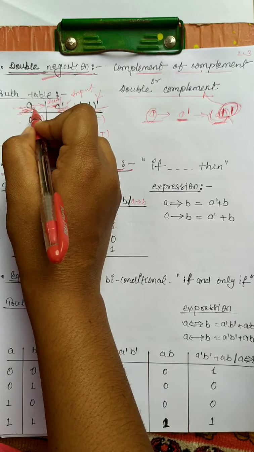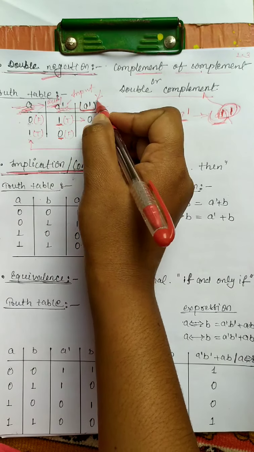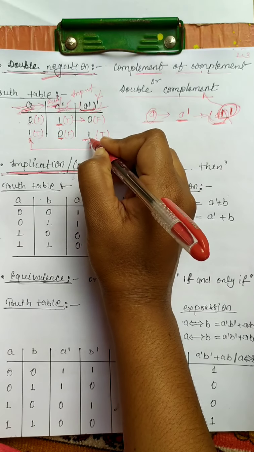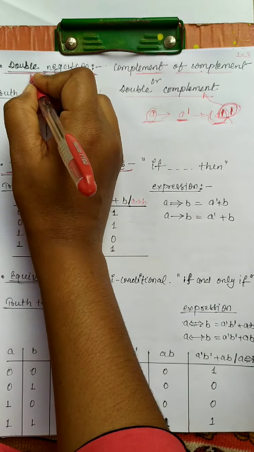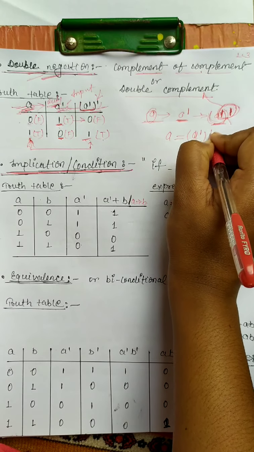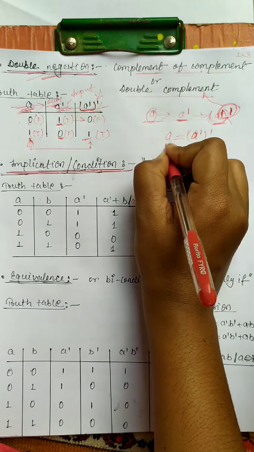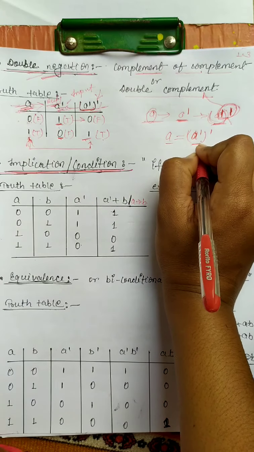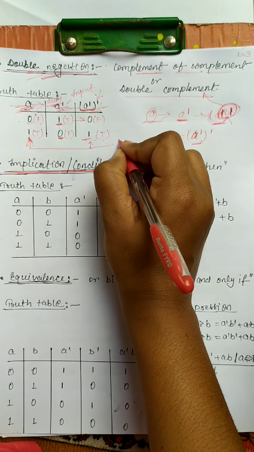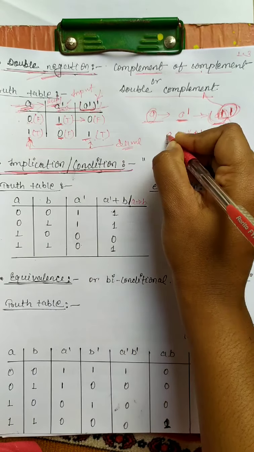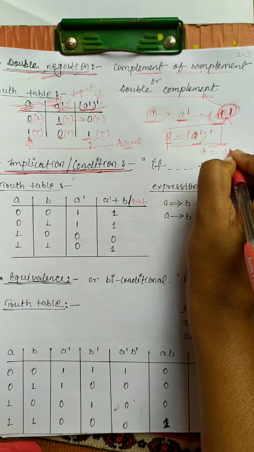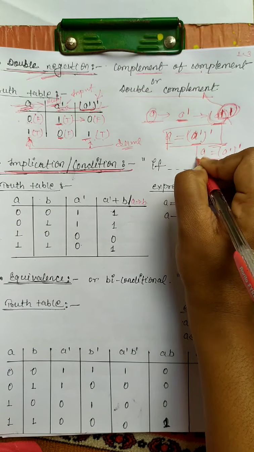Let us see here A or A dash whole dash. Here the input is 0 or 1, then the output is also 0 or 1. In this double negation, A is equal to A dash whole dash, because the input and the output are both the same. This is also a Boolean law. A is equal to A dash whole dash. This is a Boolean law.